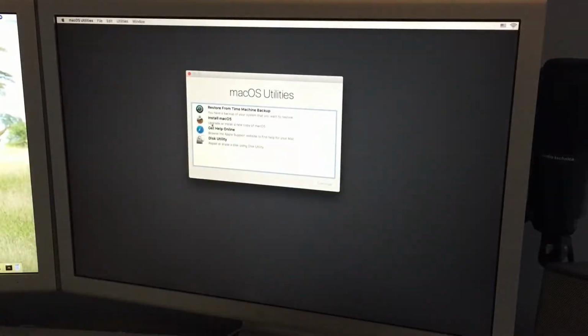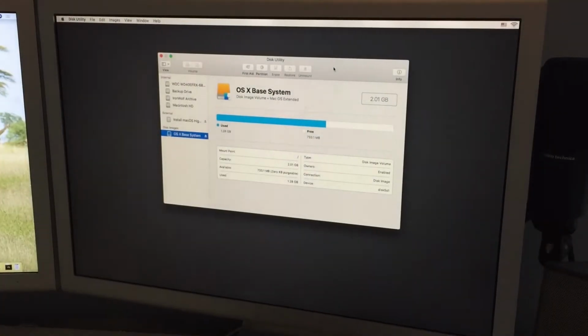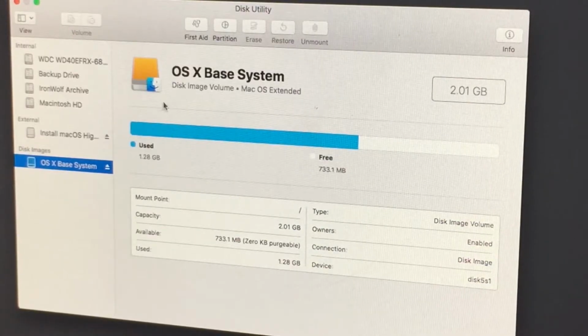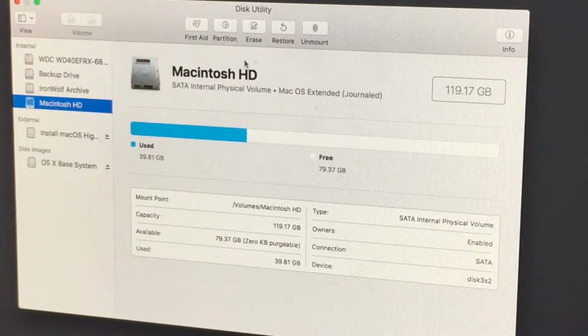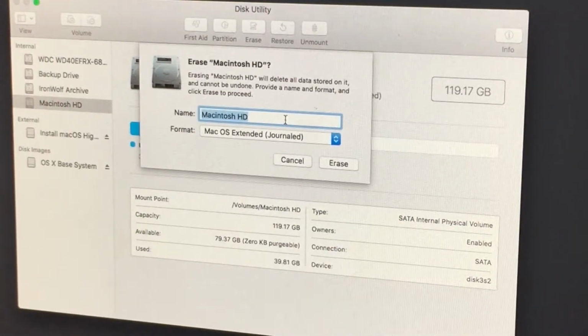So we're going to go to Disk Utility and click Continue and try to go as fast as we can. See if I can zoom in there for you. And it looks like it's a bit happier now. So WDC blah blah blah, that is our new drive. Backup drive is the old 4 terabyte, Iron Wolf Archive is the 8 terabyte, and then Macintosh HD is the 120 gig SSD. So we are going to call that boot SSD.